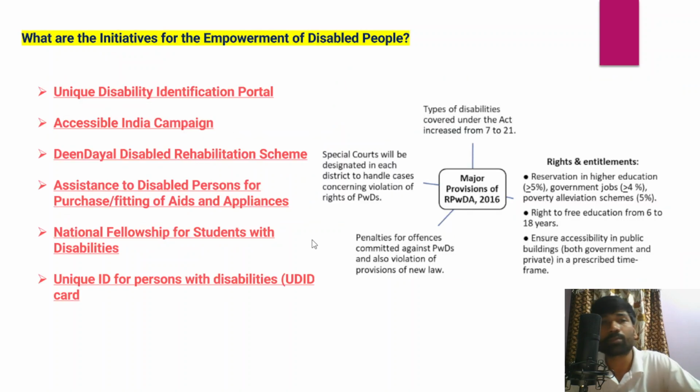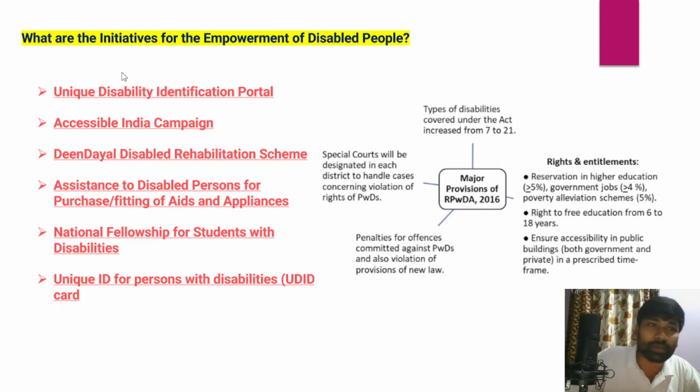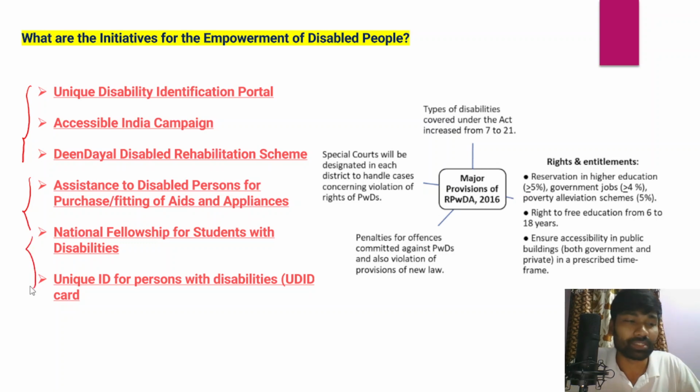So therefore there should be a proper and institutionalized mechanism, and that mechanism should address the needs of persons with disabilities, and it will lead to the empowerment of persons with disabilities, and that is very important. However, the government has launched several initiatives for the empowerment of persons with disabilities. So these are the number of schemes. See, whenever you write any mains answer, you must mention such schemes which are already put in place, which are already launched by the government, because they are very impactful and they help you make your answer more and more attractive, and they can also get you good marks for your answer, right?